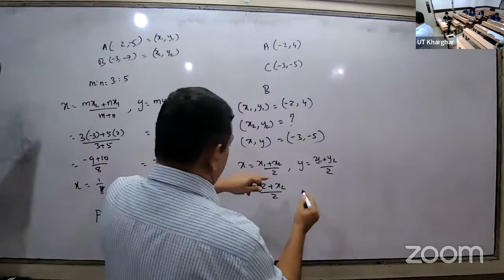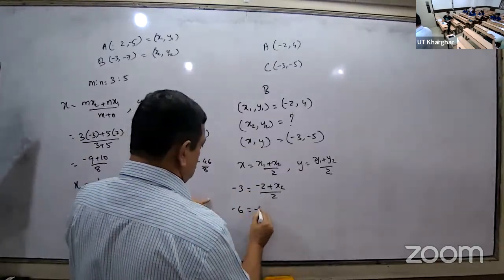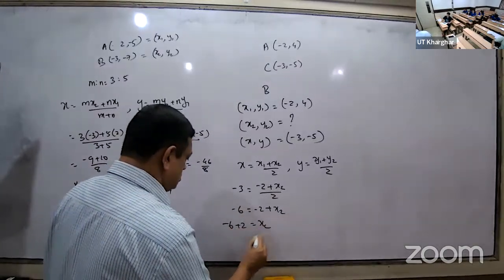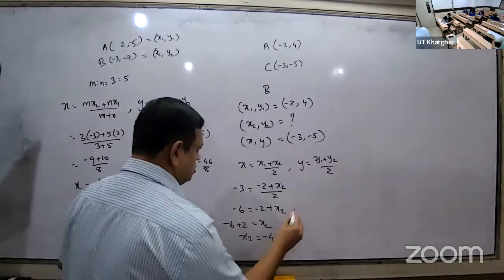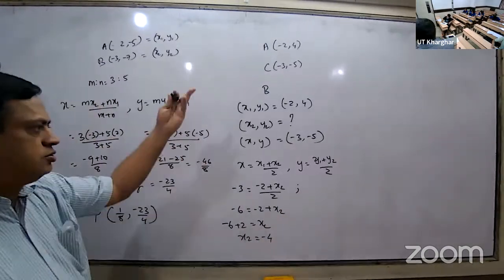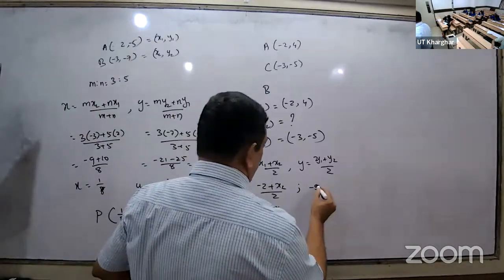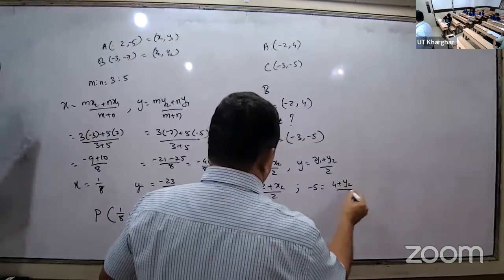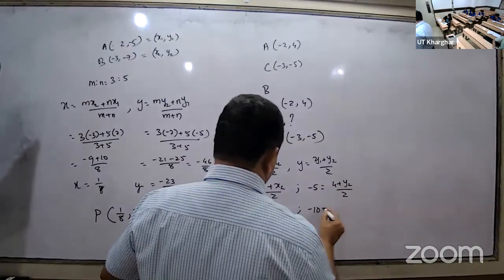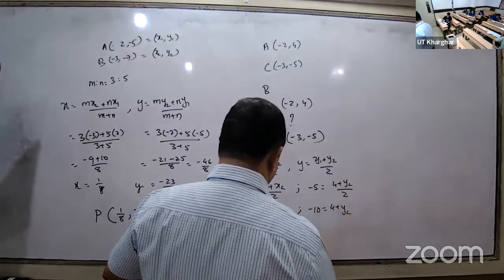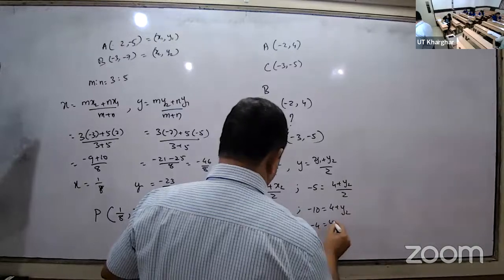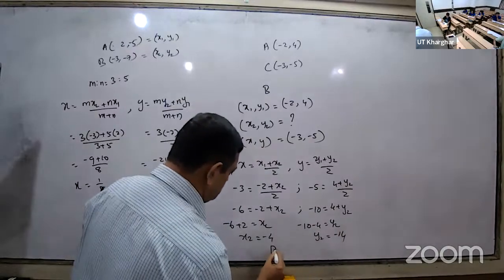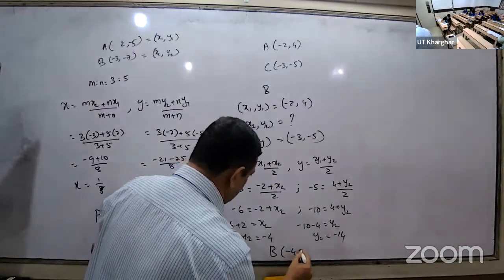Then cross multiply. Minus 6 is equal to minus 2 plus x2. Minus 6 plus 2 is equal to x2. Therefore x2 is equal to minus 4. Same way, replace the y value. Y is equal to minus 5. Y1 is 4, so minus 5 is equal to 4 plus y2 divided by 2. Minus 10 is equal to 4 plus y2. Minus 10 minus 4 is equal to y2. Y2 is equal to minus 14. Therefore, the coordinate of B is minus 4 comma minus 14.